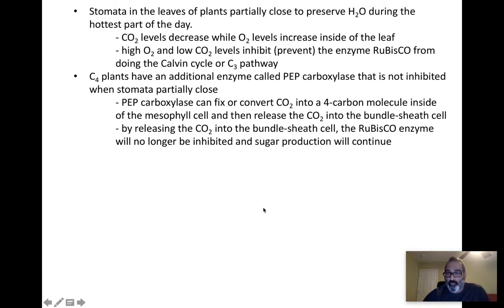So when it gets really warm, C3 plants aren't making a lot of sugar. They're not able to do a lot of Calvin cycle. C4 plants are able to make more sugar. They can continue producing their sugar, whereas a C3 plant would have Rubisco inhibited. A C4 plant would not, because of the CO2 that's getting released by the additional cell.